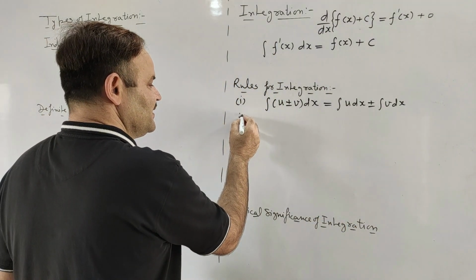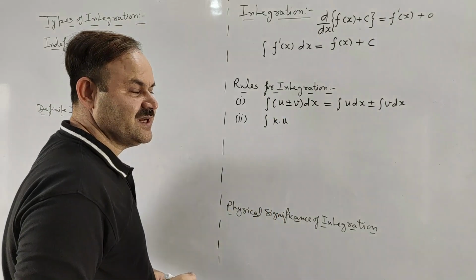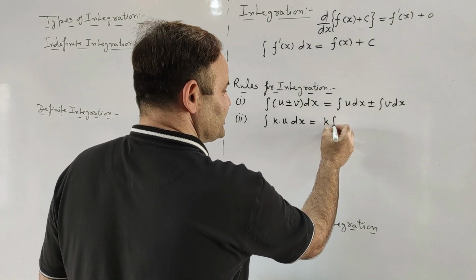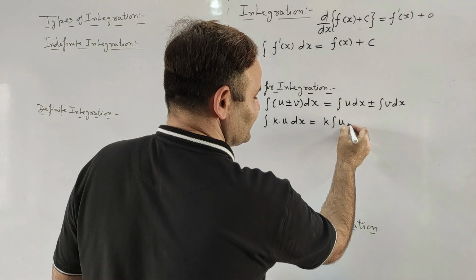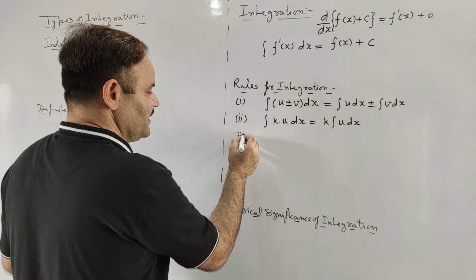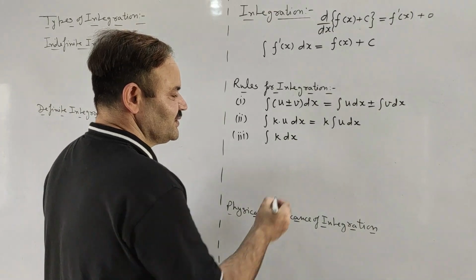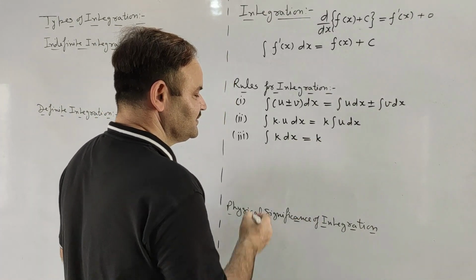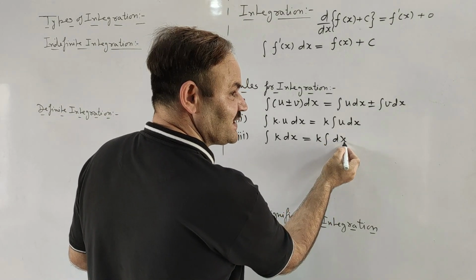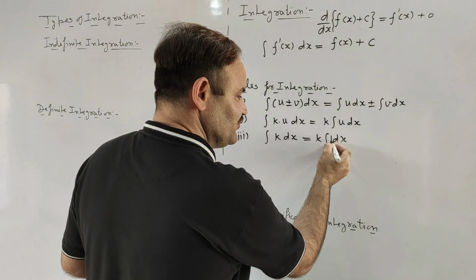Now second, if we have to integrate some constant multiplied by a function of x with respect to x, then the constant will come outside the integration and we will get k times integration of u with respect to x. Then, integration of a constant with respect to x: the constant is outside the integration, and integral dx. Here we integrate with respect to x, but what is to be integrated is not given. So always 1 will be there.